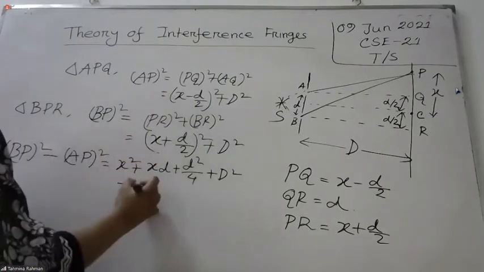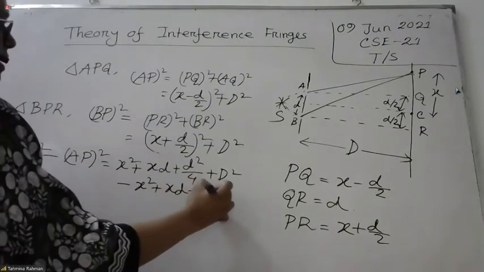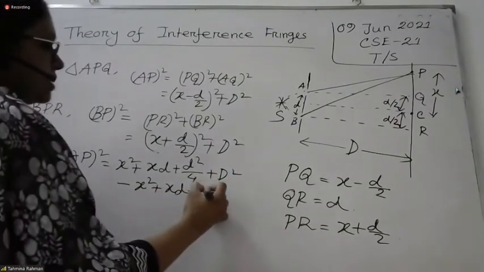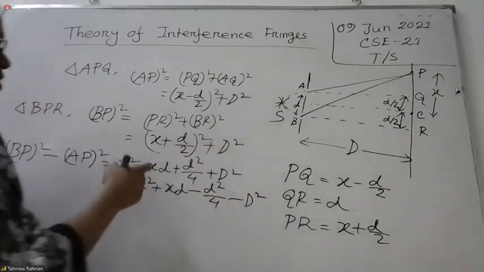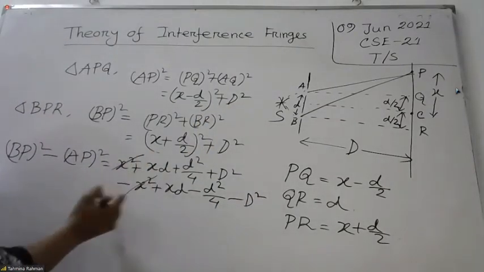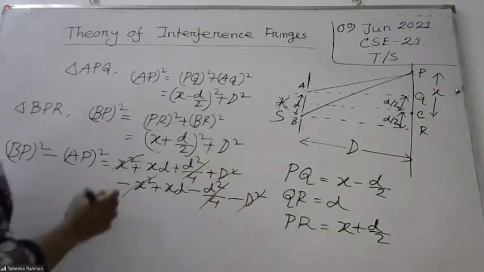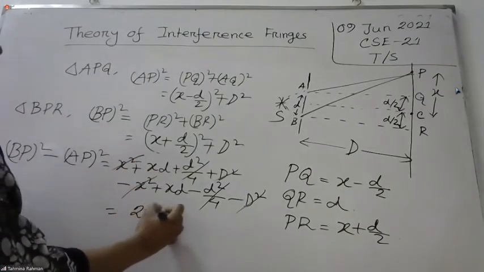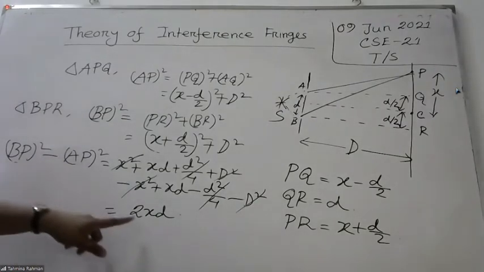So here next is X square, then XD minus D square by 4, and here is minus D square. So X square minus X square cancel, this one cancels, this cancels. So finally we get 2XD. So we get BP square minus AP square equals 2XD.